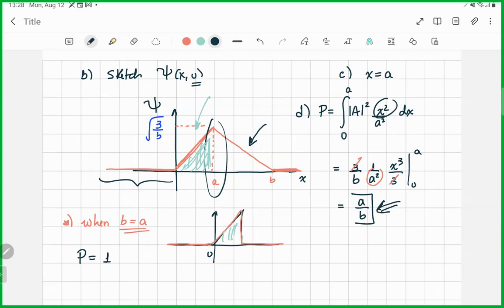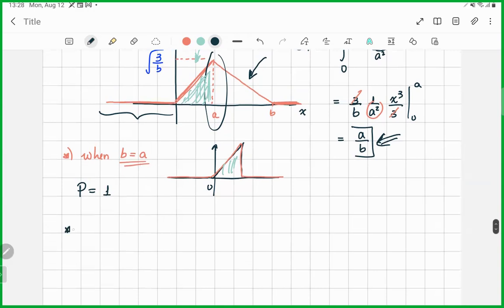Everything is there. Now, what happens when b is equal to 2a? In this case, the sketch is symmetric, because this region all the way to a and then from a to b are the same.